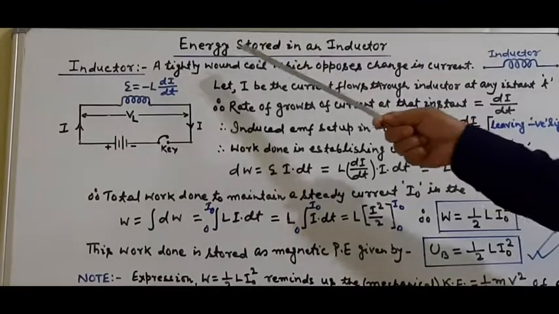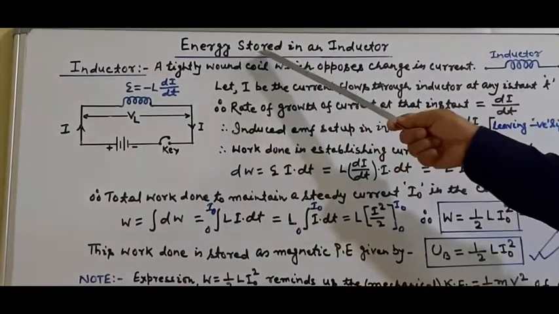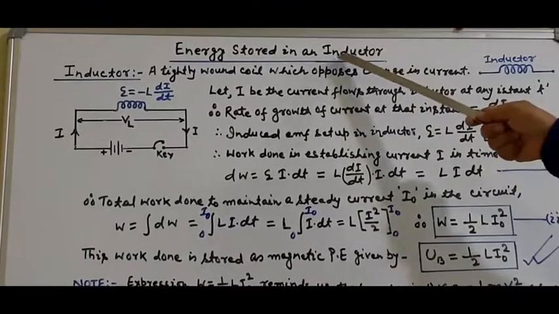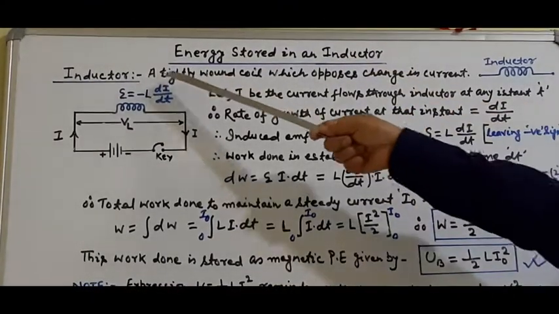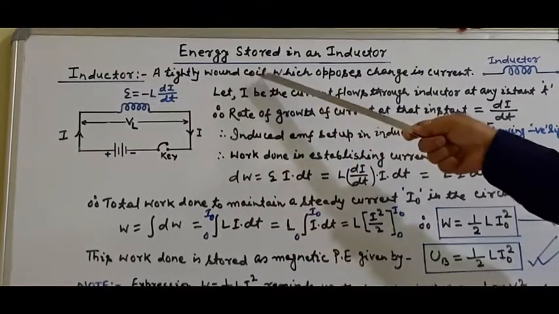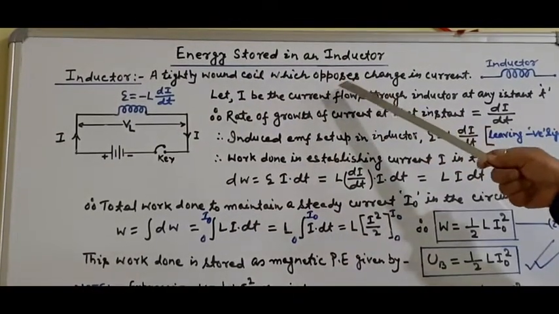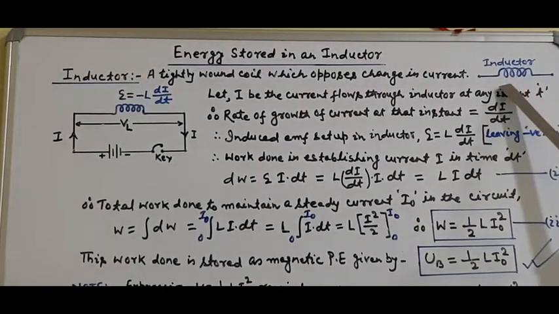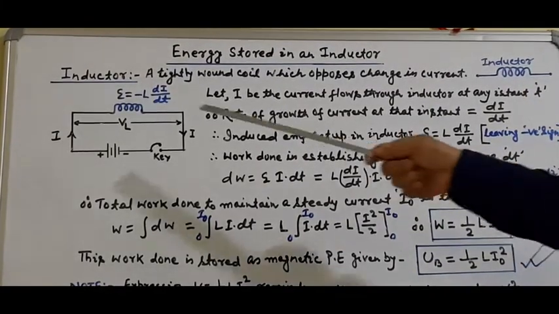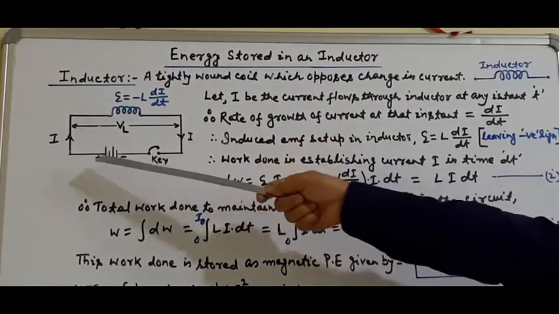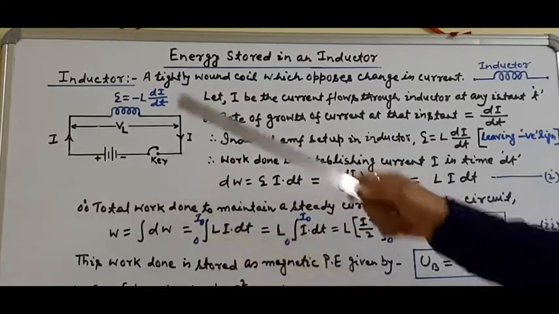Now we shall discuss energy stored in an inductor. What is an inductor? You know well, an inductor is a tightly wound coil which opposes change in current, and this is the symbol of an inductor. I have drawn here one inductor connected with a battery and a key.